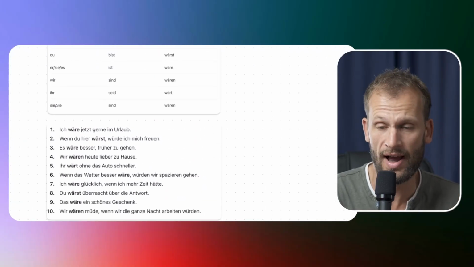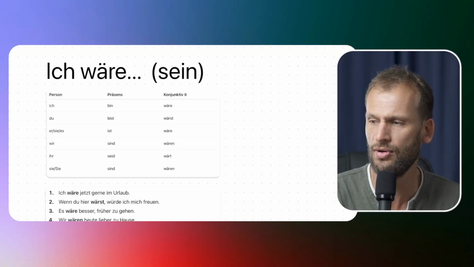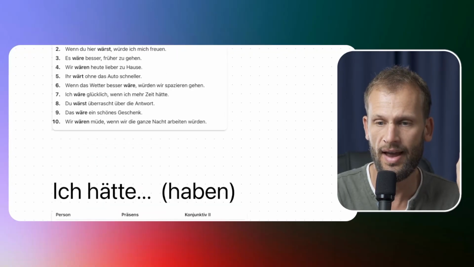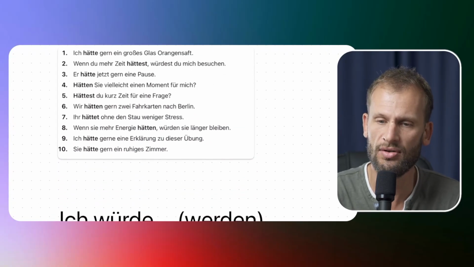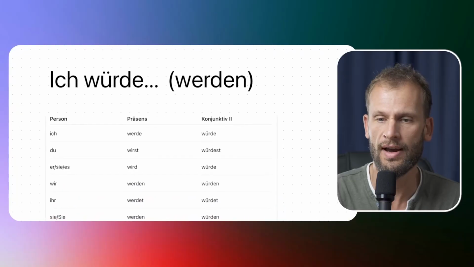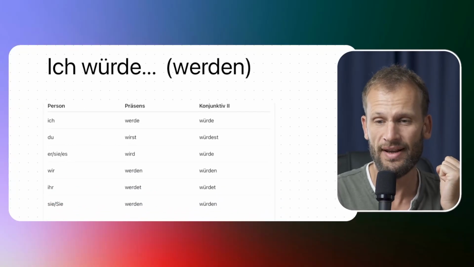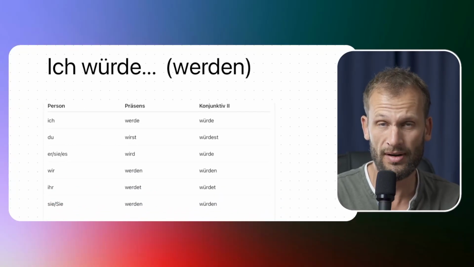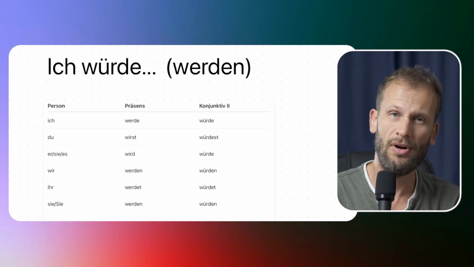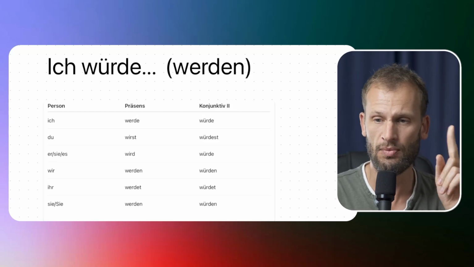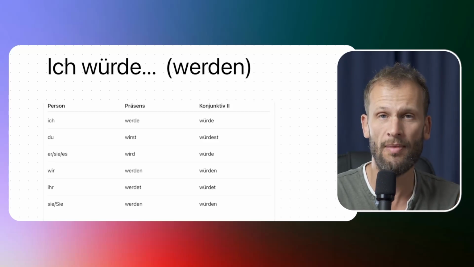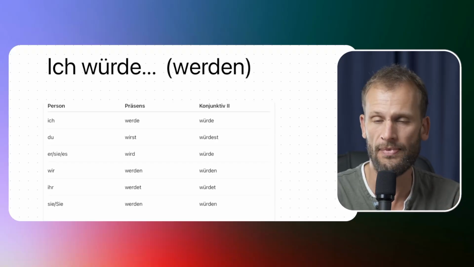okay. Ich würde sein, ich würde haben, but it's more common to say ich wäre and ich hätte. But it's still okay to say ich würde haben, ich würde sein. But for most verbs, like 99% of the verbs, we can use ich würde plus the infinitive. Except for haben and sein, as we saw just now, and also the modal verbs, and maybe a handful of other verbs, 4, 5, 6 other verbs.